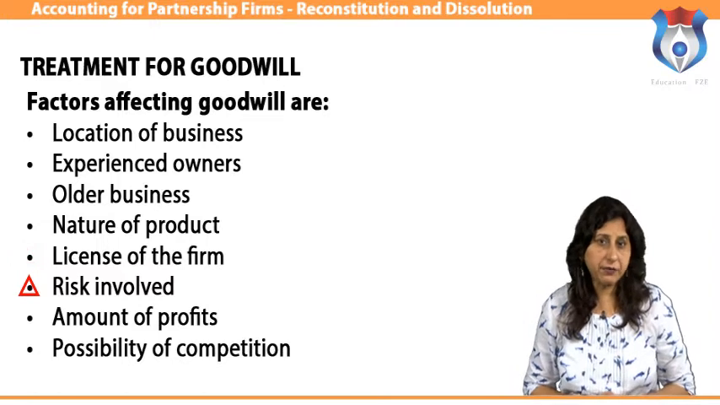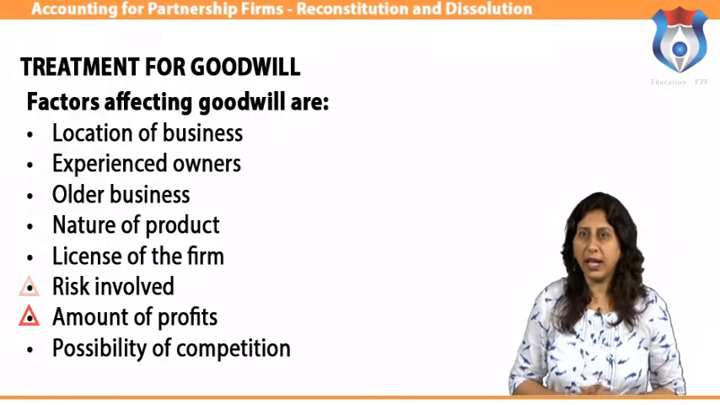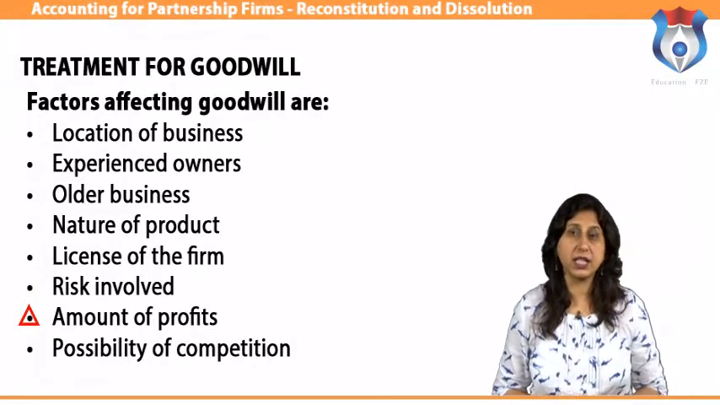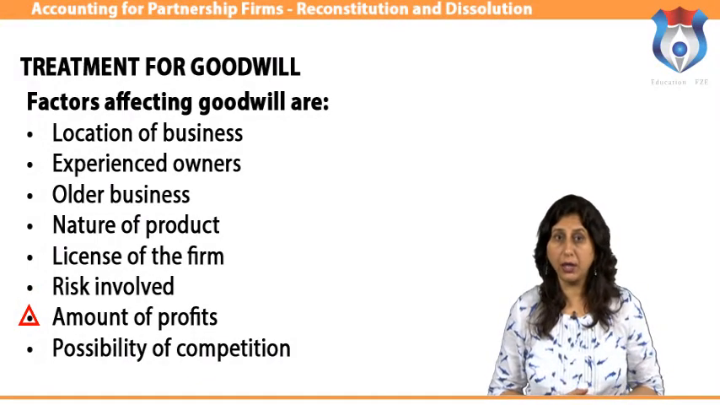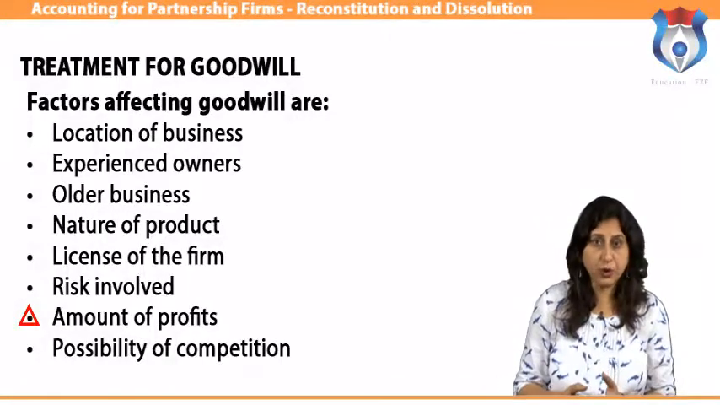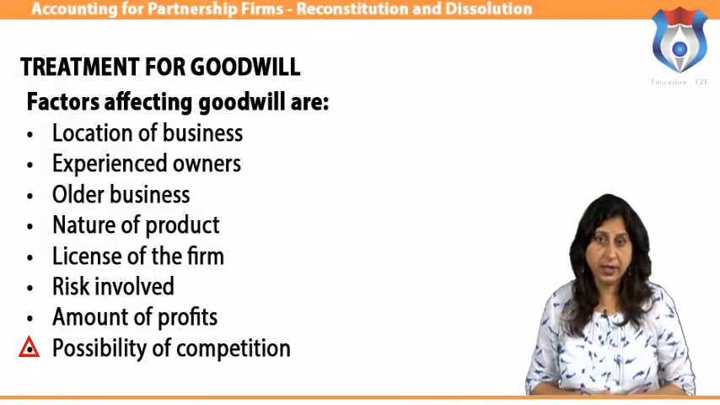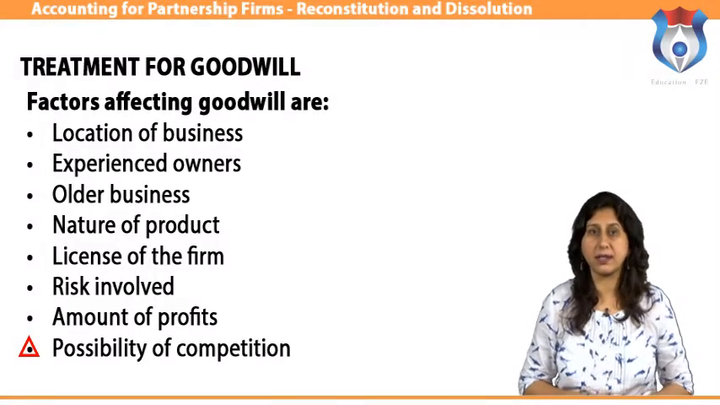If more risk is involved in business, then the value of goodwill is less. If the profit of a business is increasing continuously, the value of goodwill will also be more, and if profits are declining, the value of goodwill will be less. If the possibility of competition reduces, the value of goodwill increases.